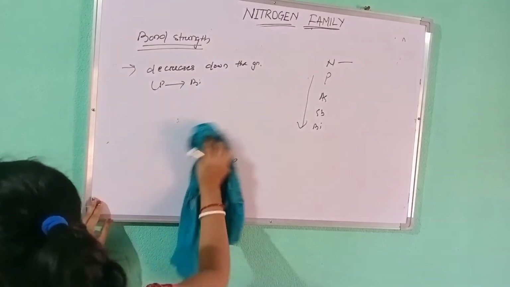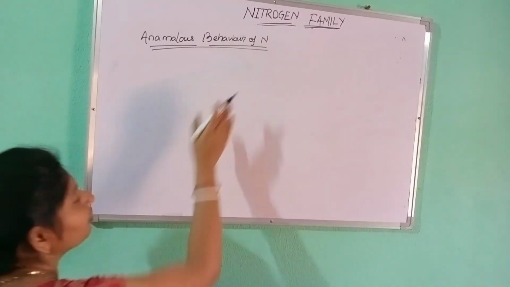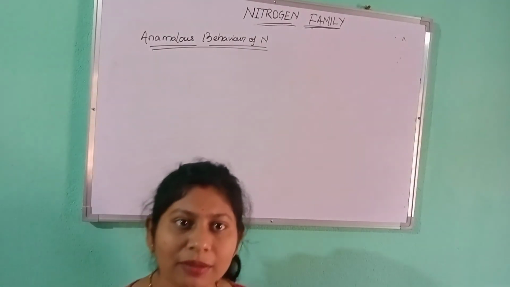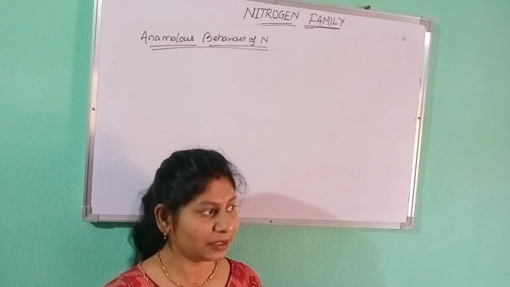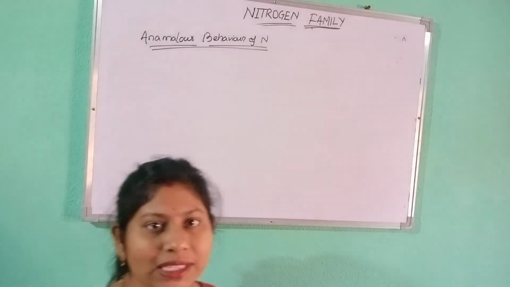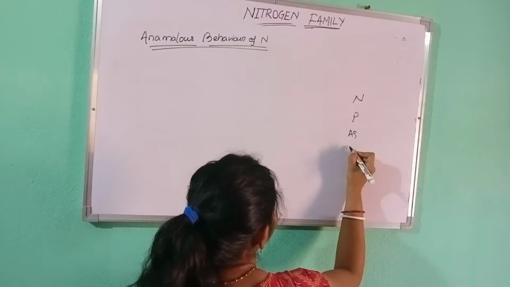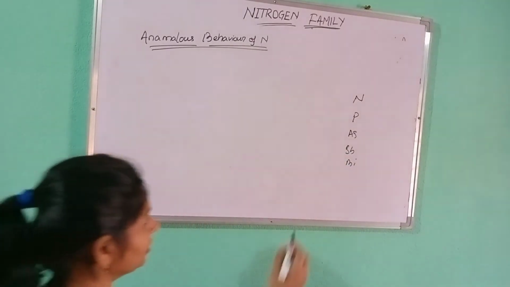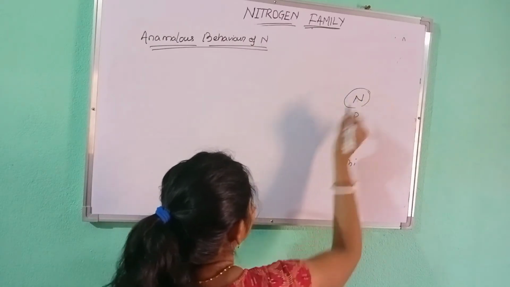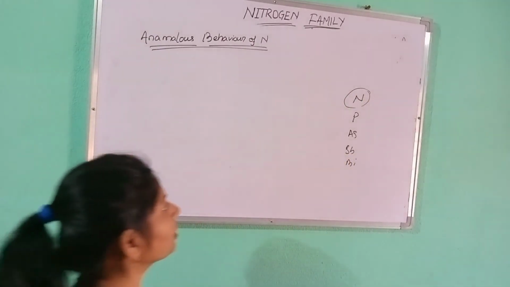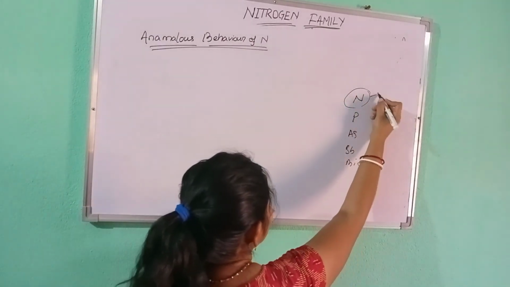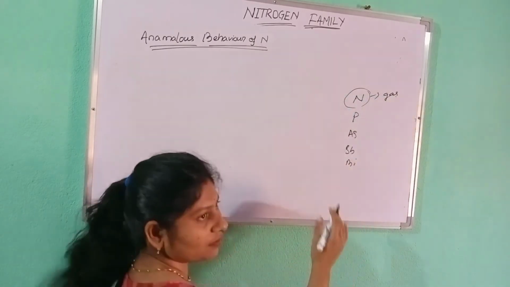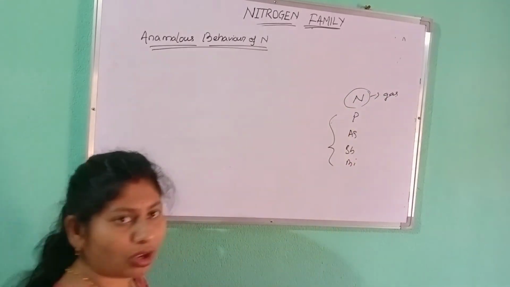Now we will move to the anomalous behavior of nitrogen. What do we mean by anomalous behavior of nitrogen? It means nitrogen behaving separately or differently. Nitrogen is in gaseous form, but the others are solids.